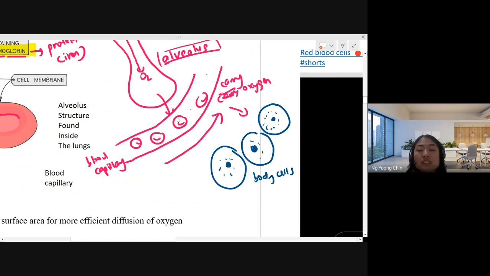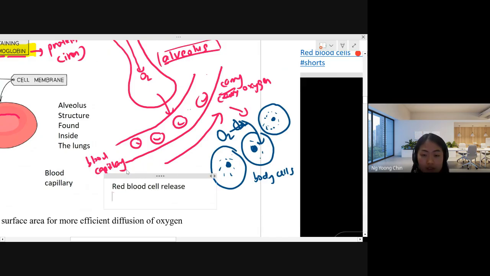Once the red blood cell goes nearby the body cell, it will unload the oxygen. So the oxygen will be diffused into the body cell. This is oxygen, O2. So the red blood cell releases oxygen to the body cell.